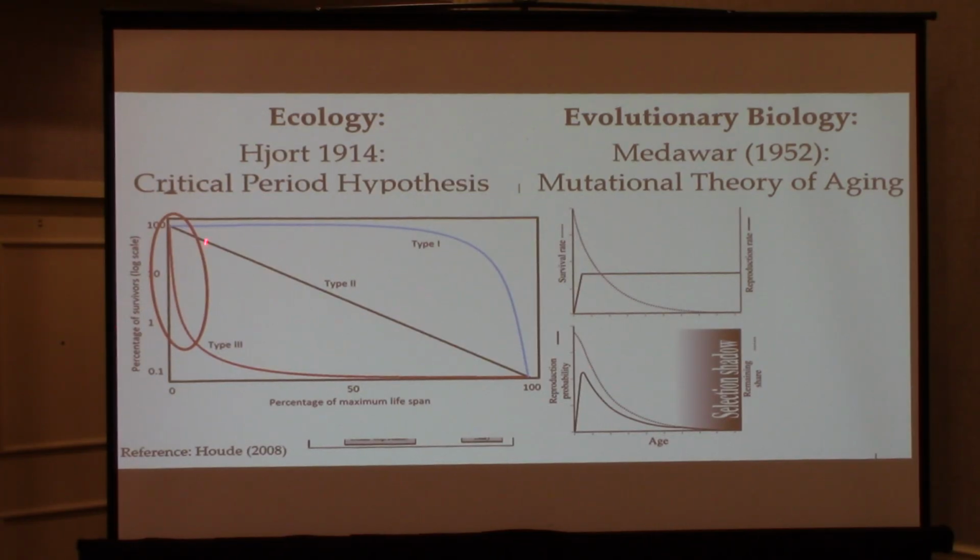So while our recruitment models are focused largely on life or death, survival of individuals, this mutational theory of aging that Medawar proposed is really cool because it focuses on non-lethal impacts that may impact the ultimate success of organisms throughout their lifespan. All right, try to convince you that that's important. So what I'm proposing here is to take Hjort and these other ecological-based recruitment models and try to bring in some evolutionary biology, sort of a new synthesis between these two different approaches, and I think there's some complementarity there. All right, most natural selection happens early in life.